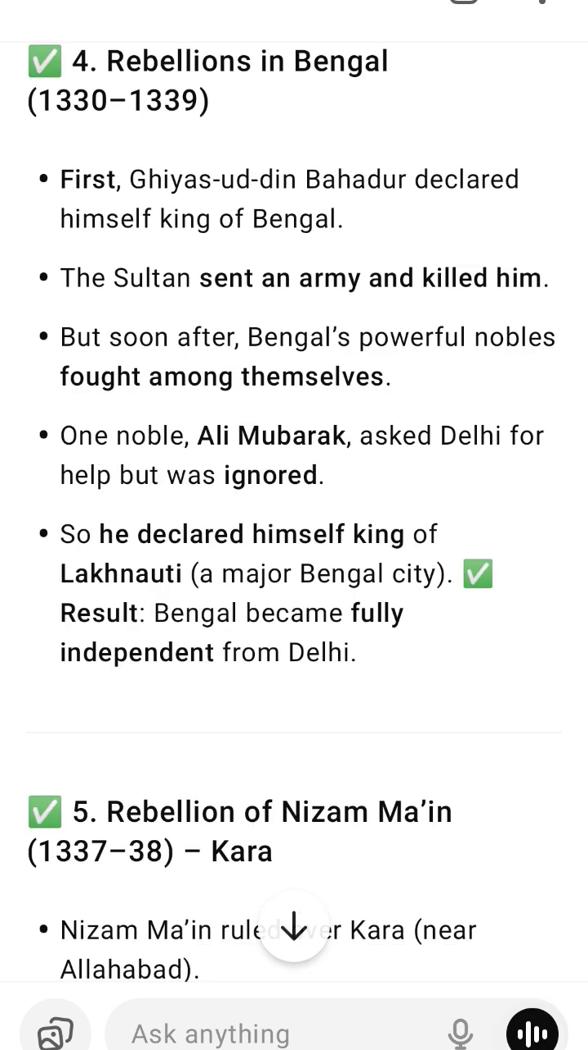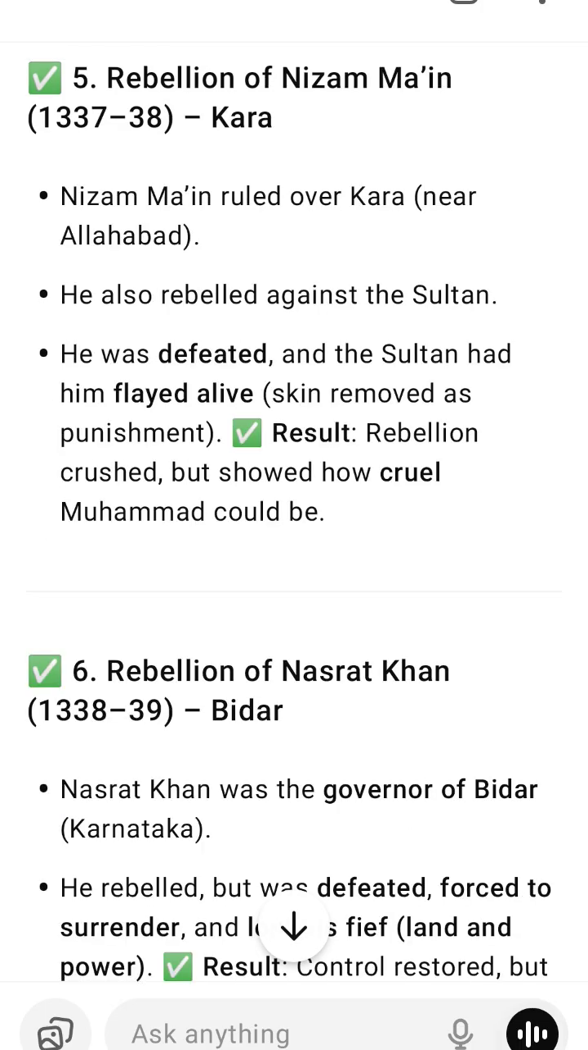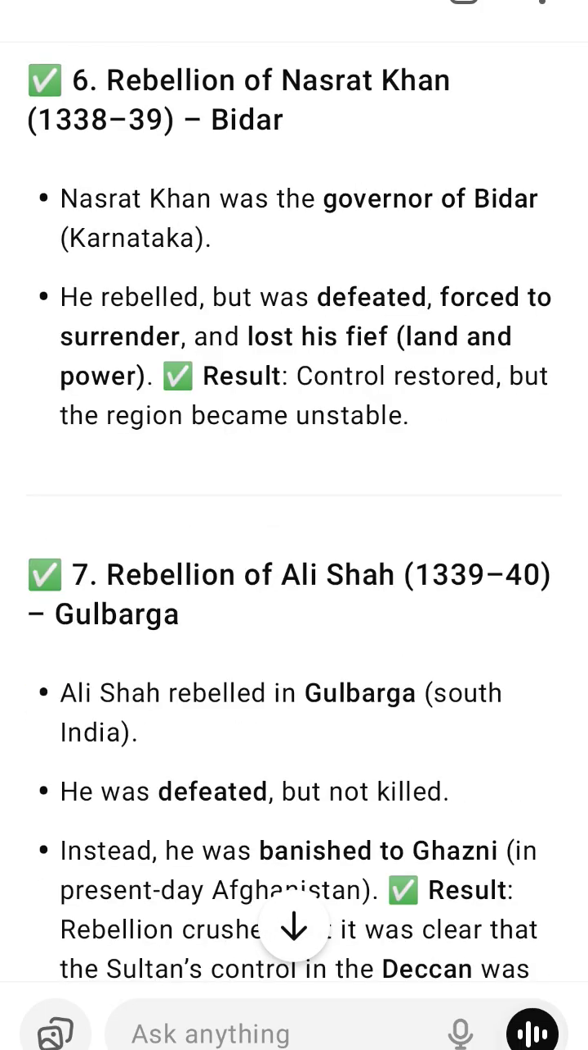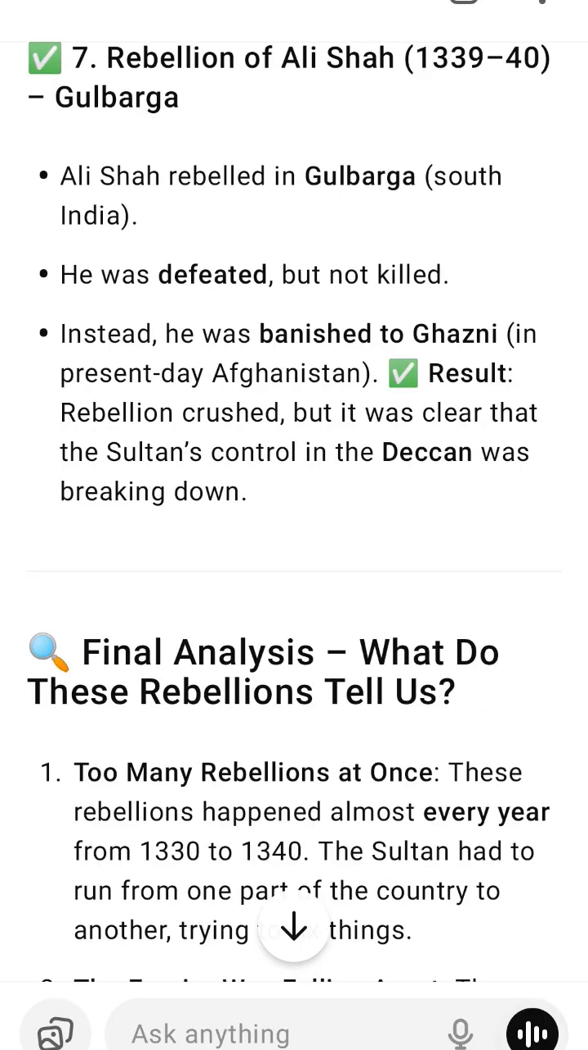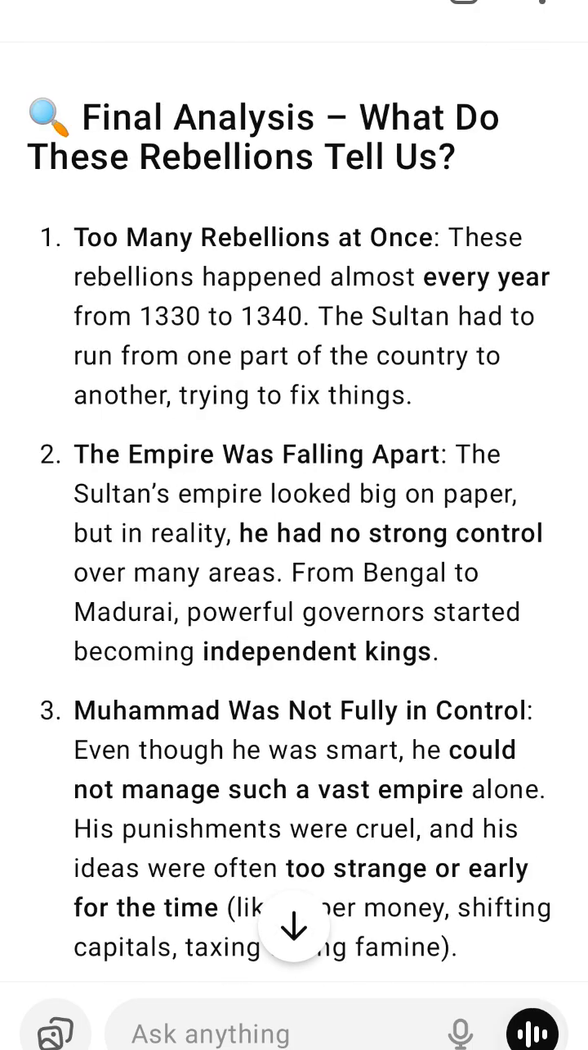4. Rebellions in Bengal, 1330 to 1339. First, Ghiyas-ud-Din Bahadur declared himself king of Bengal. The Sultan sent an army and killed him. But soon after, Bengal's powerful nobles fought among themselves. One noble, Ali Mubarak, asked Delhi for help but was ignored. So he declared himself king of Lakhnauti, a major Bengal city. Result: Bengal became fully independent from Delhi.